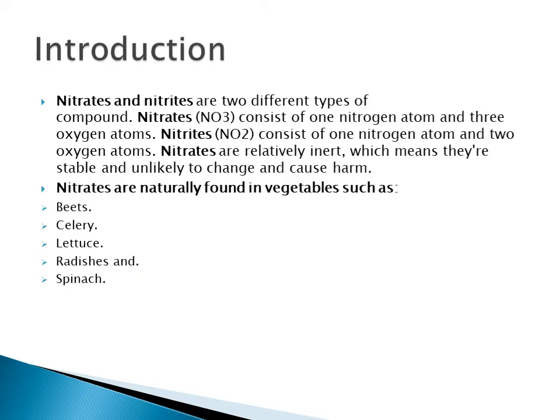Introduction. Nitrates and nitrites are two different types of compound. Nitrates, NO3, consist of one nitrogen atom and three oxygen atoms. Nitrites, NO2, consist of one nitrogen atom and two oxygen atoms. Nitrates are relatively inert, which means they are stable and unlikely to change and cause harm. Nitrates are naturally found in vegetables such as beets, celery, lettuce, radish, and spinach.